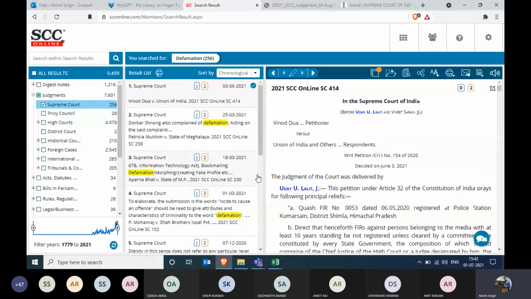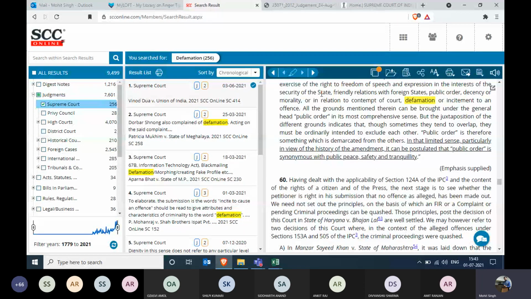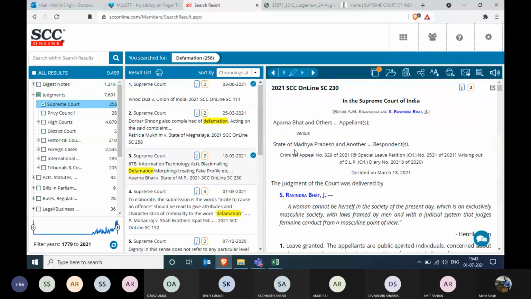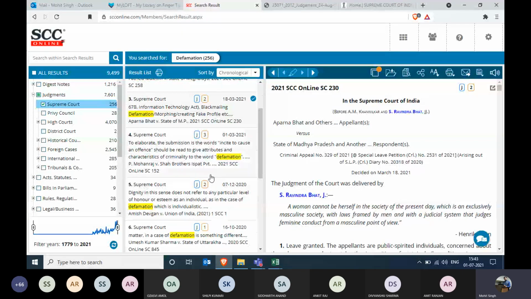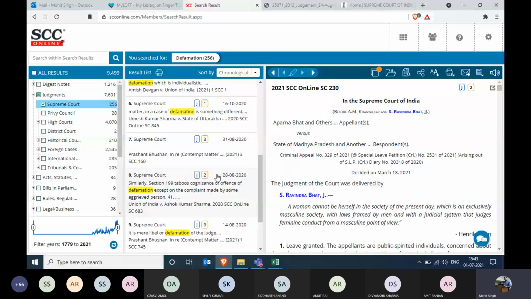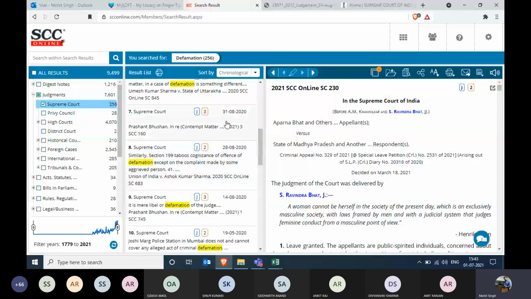Just by sorting the data, now I can see that yes, this was the later judgment which I was looking for, that is Vinod Dua versus Union of India. And now I can see by clicking on the next highlight that it also discusses the defamation word in it. Similarly, if you would like to see another one, there you go. Aparna Bhatt versus State of Madhya Pradesh, followed by different defamation cases.